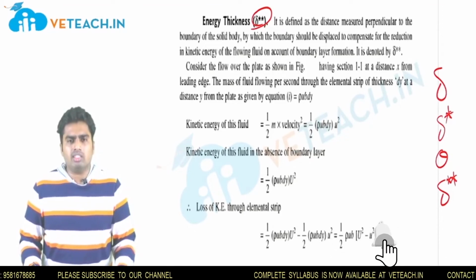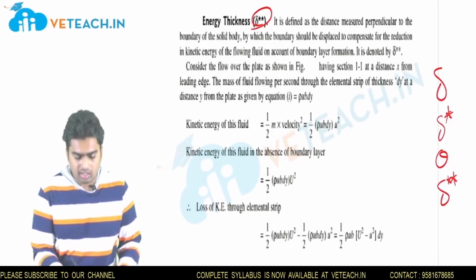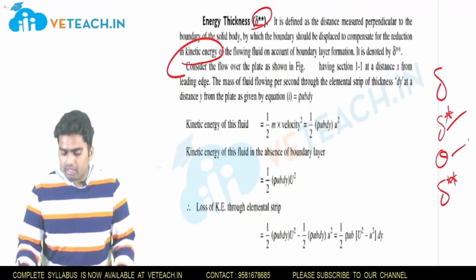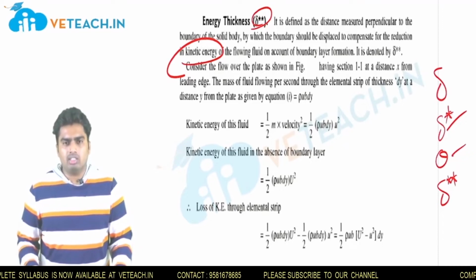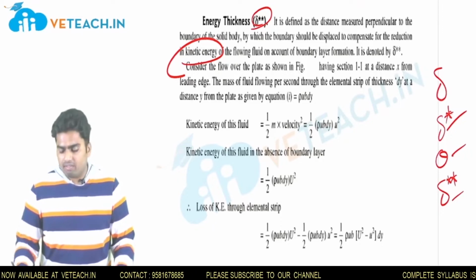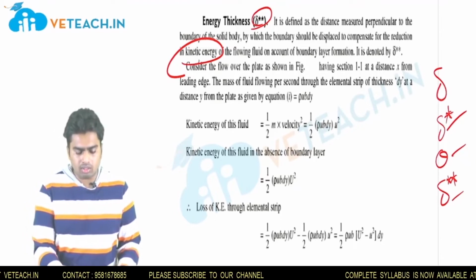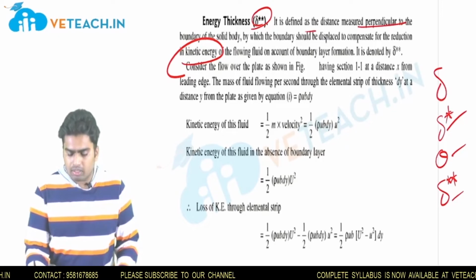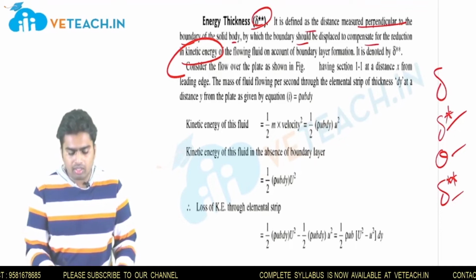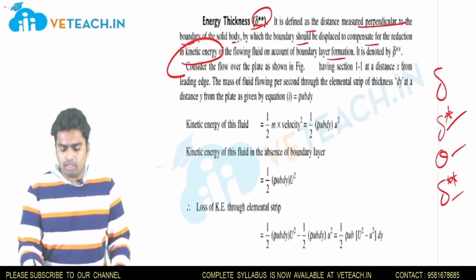Okay, right. So let us see what energy thickness is. The only thing that changes here is that it compensates for the reduction in kinetic energy. In displacement thickness we say to compensate the reduction in mass flow rate. In momentum thickness we say reduction in momentum, and in energy thickness we say compensate the reduction in energy. If you read the definition, you get the same value, just the terms change. It is defined as the distance measured perpendicularly to the boundary of a solid body by which the boundary should be displaced to compensate for the reduction in kinetic energy of the flowing fluid on account of boundary layer formation, and it is given the symbol delta double star.